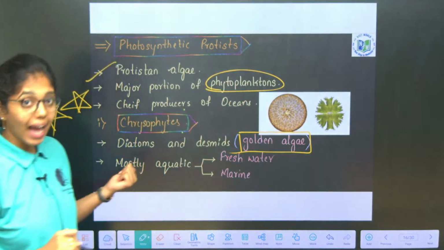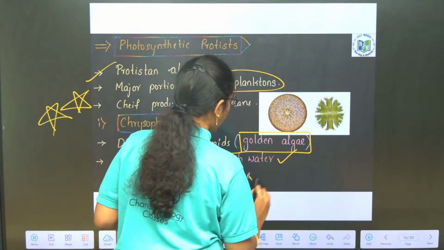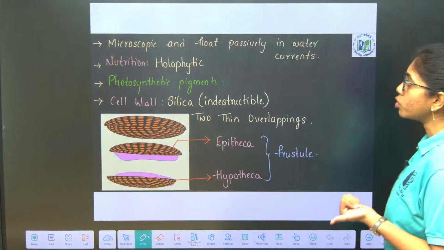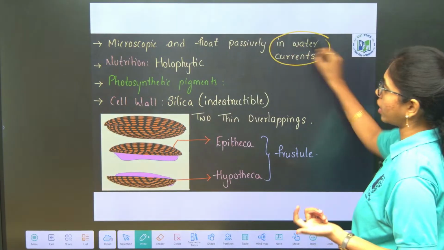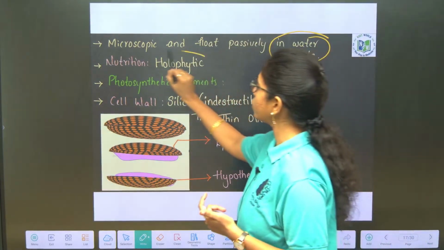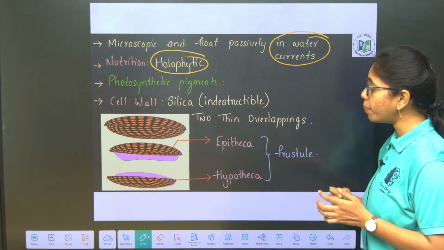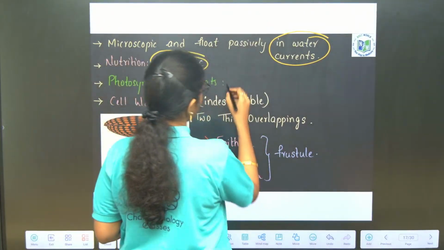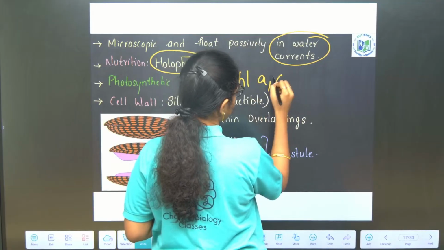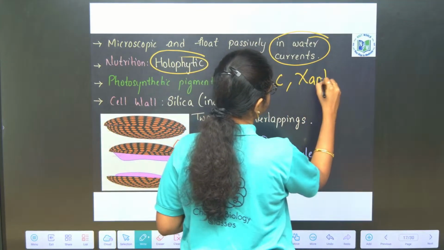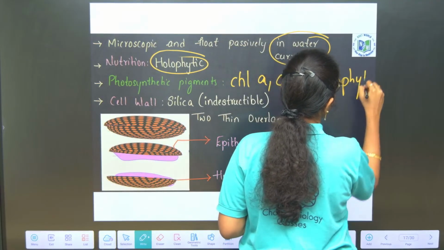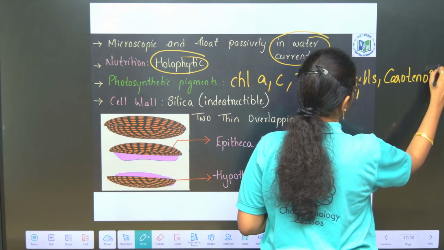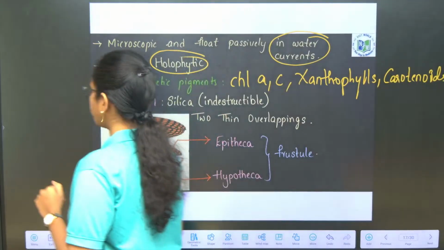They are mostly aquatic, both freshwater and marine water. They are microscopic and they float passively in the water currents. The mode of nutrition is holophytic. Photosynthetic pigments that you observe in the chrysophytes or diatoms are what? Chlorophyll A, C, xanthophylls and carotenoids.